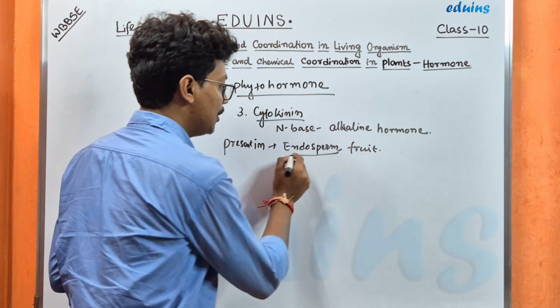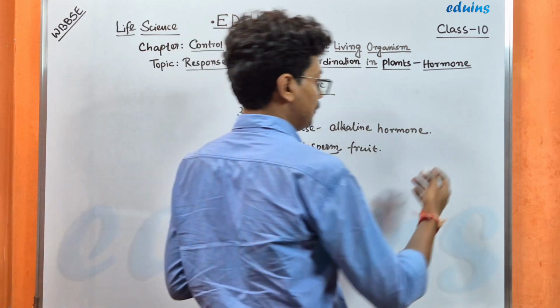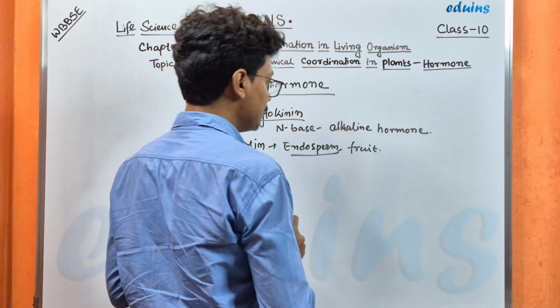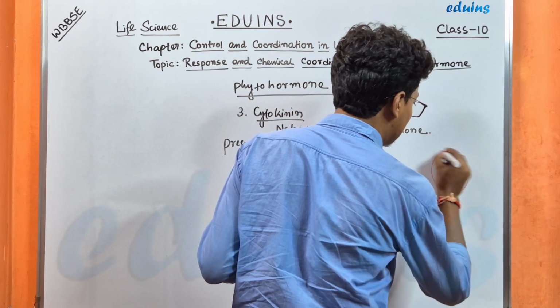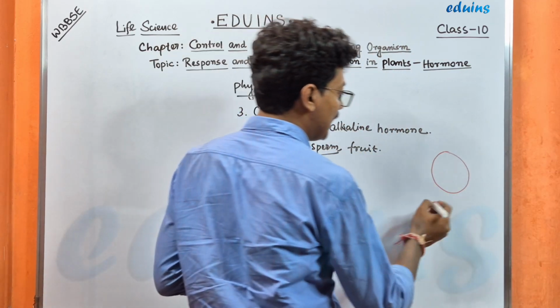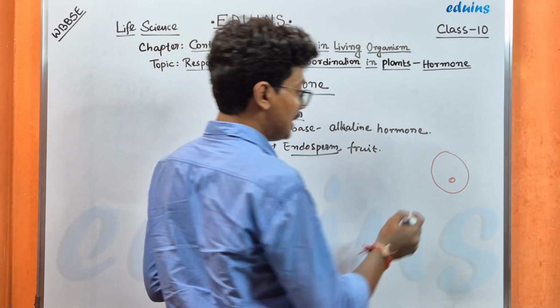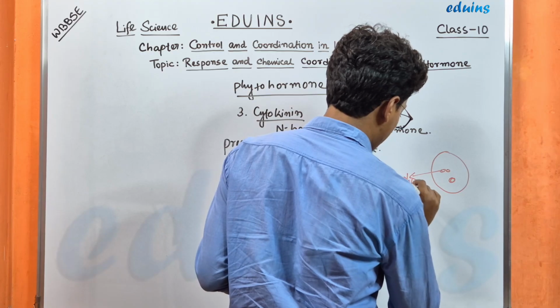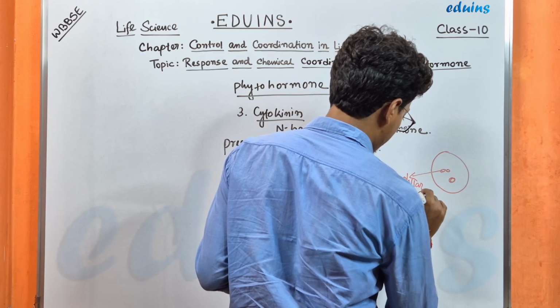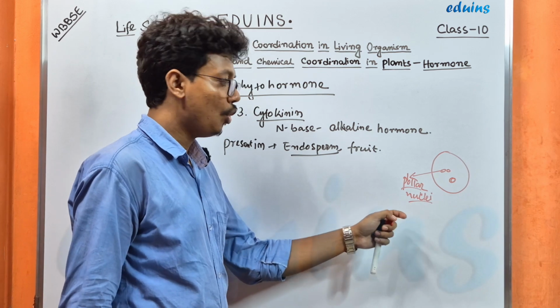Okay, so what is endosperm? Endosperm, we will discuss in the reproduction of plants, but for your knowledge, at the time of fertilization, the male gamete not only fertilizes the female gamete, it also fertilizes the two polar nuclei present inside the ovary.